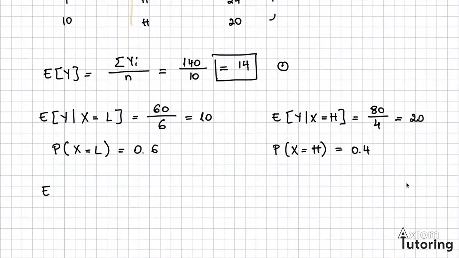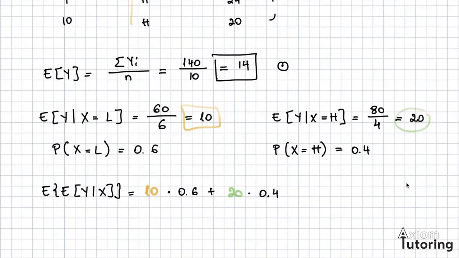So according to the formula, the expectation of the conditional expectation is going to be the number that we found here, 10, okay, times the probability, because remember, we are weighting them, then plus we found that the average for when they are high is 20, and we also need to weigh that by 0.4 in this case. And ultimately, this is just going to give us 6 plus 8, which is equal to 14. And no surprise, it's exactly what we found with the unconditional expectation.